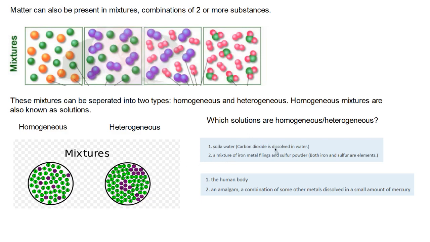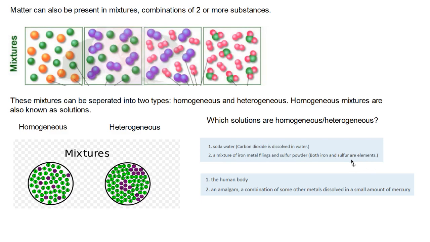Soda water. Carbon dioxide dissolved in water. Well, carbon dioxide dissolved in water, dissolved means it's a solution, so solution is homogeneous. Soda water is homogeneous. A mixture of iron metal filings and sulfur powder. Both iron and sulfur are elements.